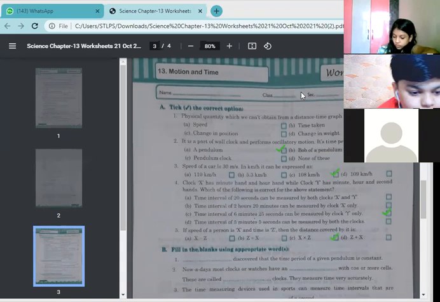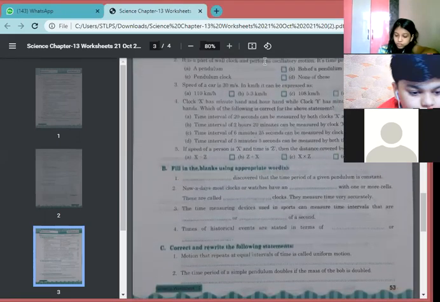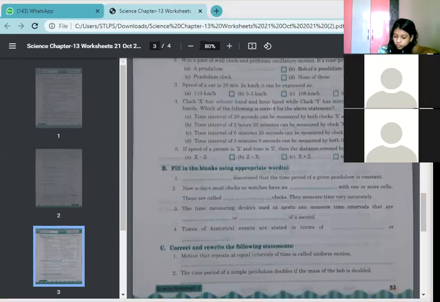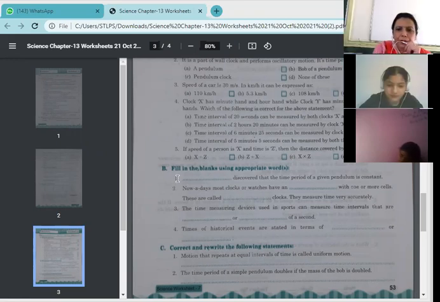Let's continue with the next part, filling in the blanks using appropriate words. Dash discovered that time period of a given pendulum is constant. What can we write down here? Yes, Sanvi? Galileo Galilei.